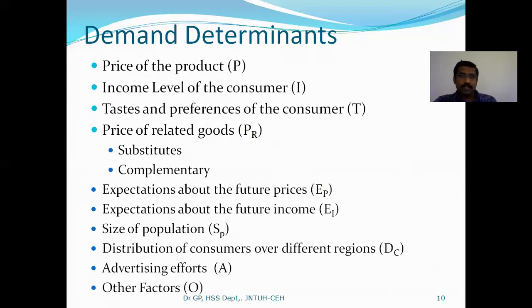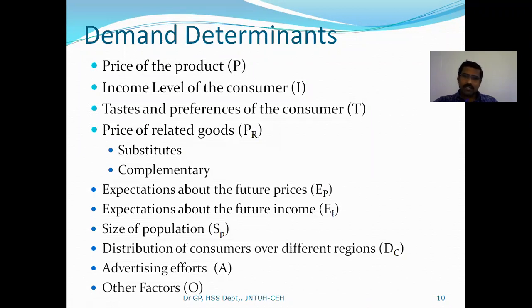At the same time, income level. So in the income level case, see, the next factor is the income level of the consumer, right? If I earn more money, my income is more, definitely I intend to spend more. Therefore, the demand is more, right? When I have more money in my pocket, I try to consume more than my requirement. So that is a common tendency. So this one is one of the factors determining the demand of a product.